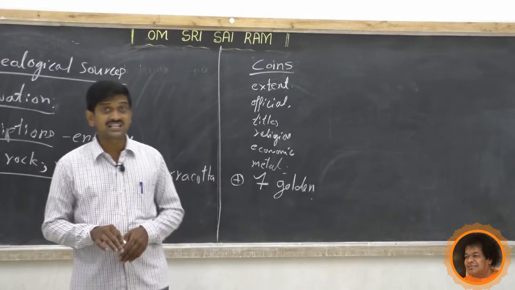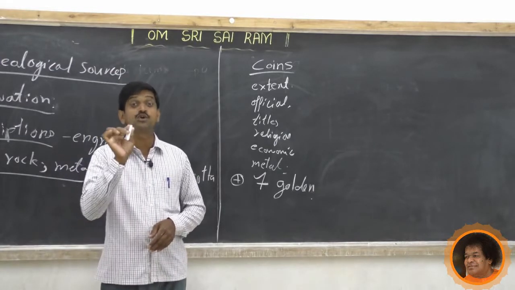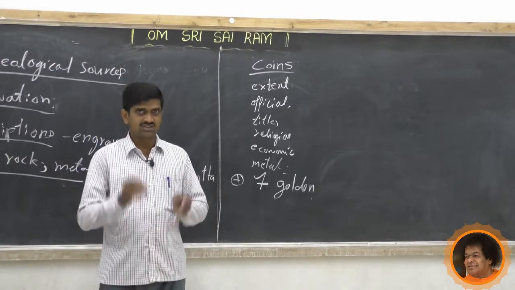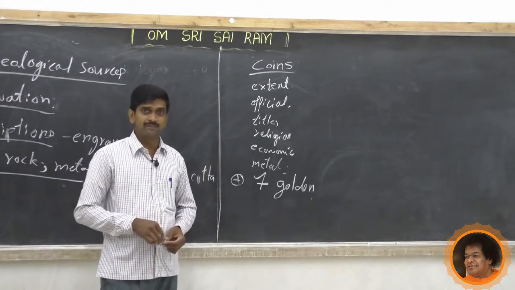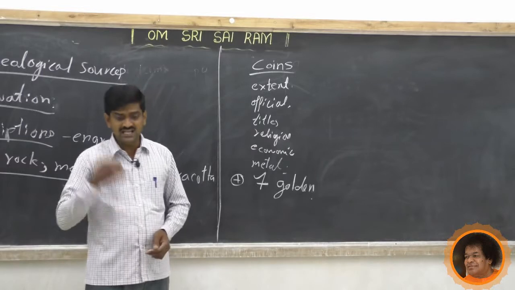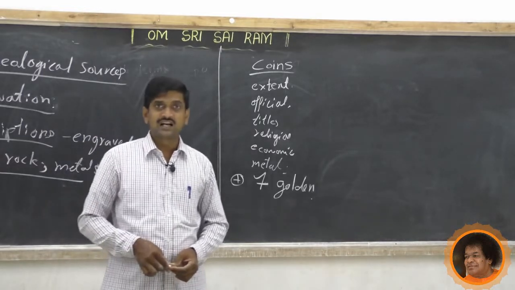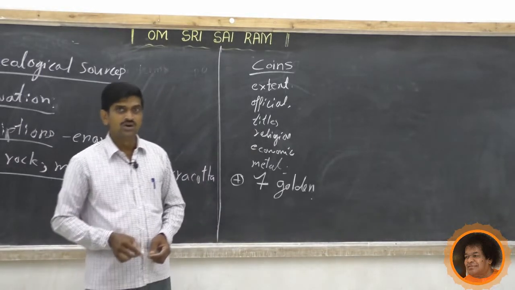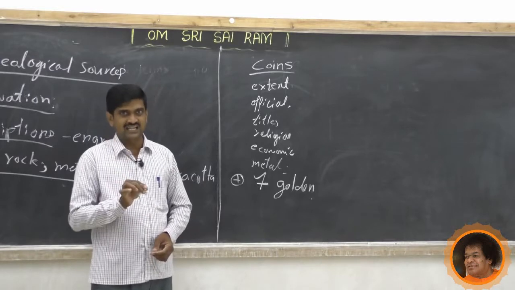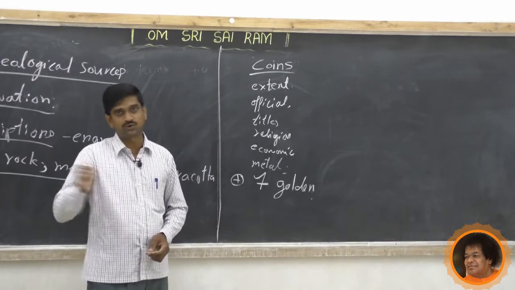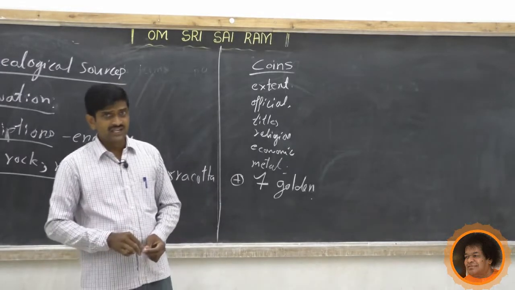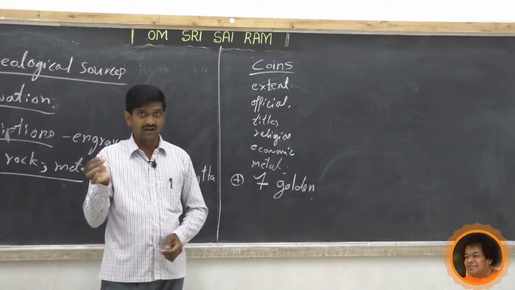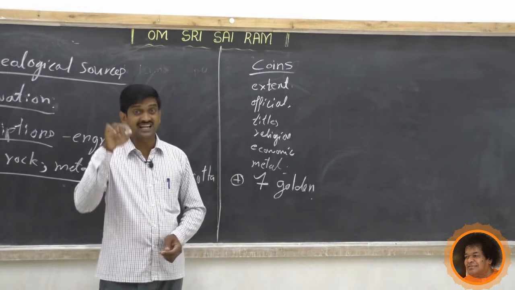And it is also said that he conducted the Ashwamedha Yaga. That information also the historians got from the coins minted by Samudragupta. And another ruler, Gautami Putra Shatakarni, the great Shatavahana ruler. He erased the name of Nahapana and engraved his own name in that place.